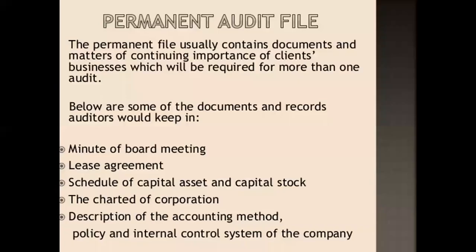Okay, further, if we see, the permanent audit file usually contains documents and matters of continuing importance to the client's business which will be required for more than one audit, but it doesn't limit to a specific audit. Below are some examples included in the permanent audit file: minutes of board meetings, lease agreements. Generally agreements are permanent, they don't change except under some conditions. Schedule of capital assets, capital stock, charter of a corporation, meaning it includes MOA and AOA, memorandum and articles of association. Also description of the accounting method, policy and internal control system of the company. Okay, these are permanent audit files.